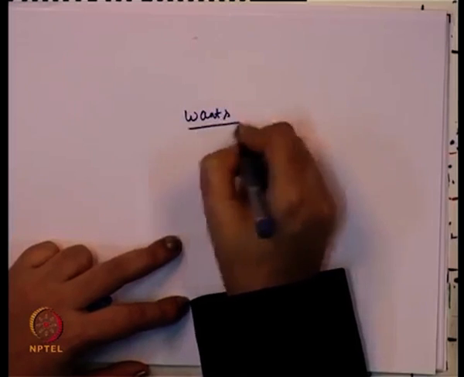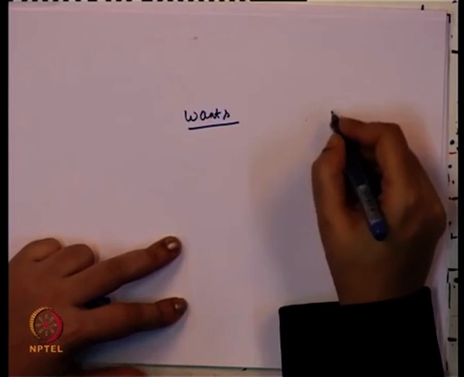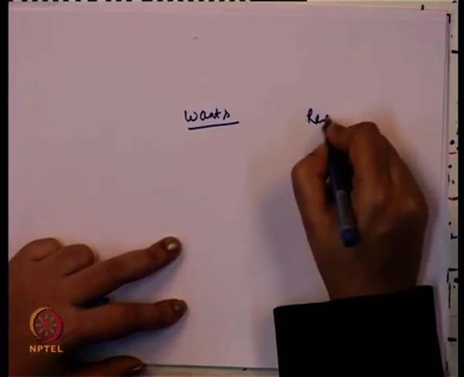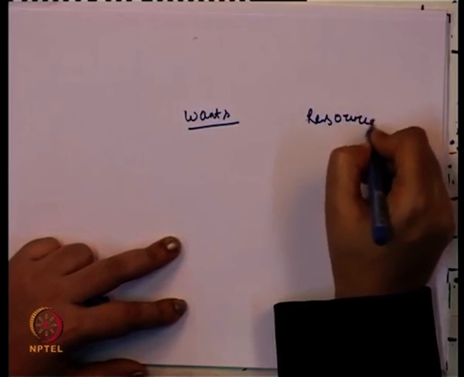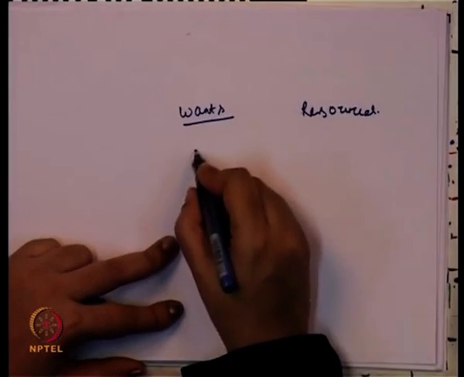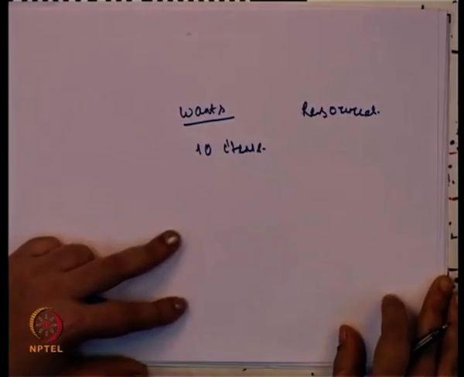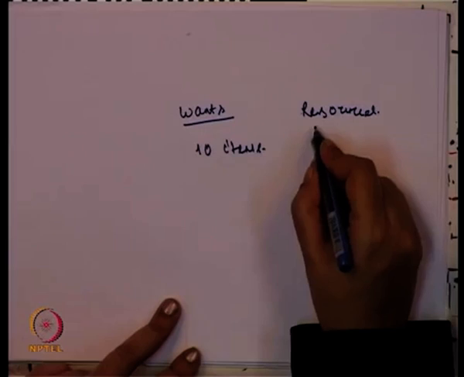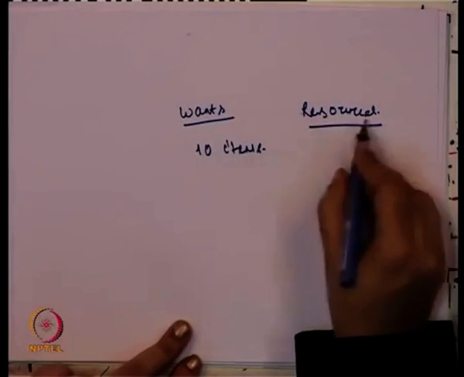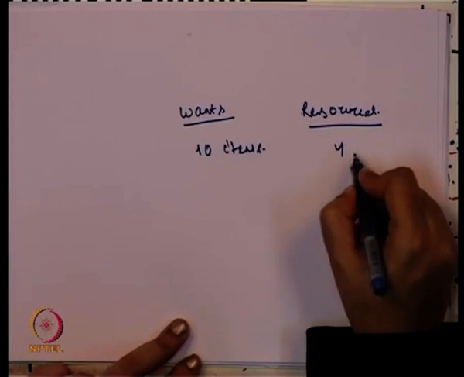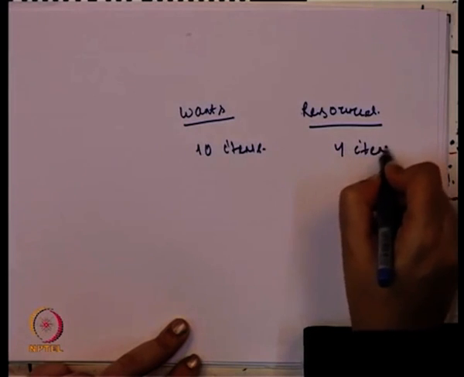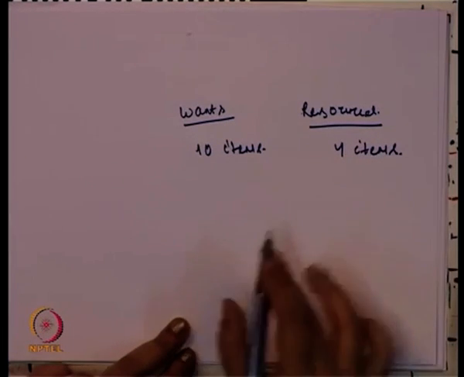Now, here we have human wants, and here we have the resources. To put it in numbers, suppose there are 10 items in the wish list of the economic agent, and the resources can satisfy just 4 items. In this case, what will be the alternatives?